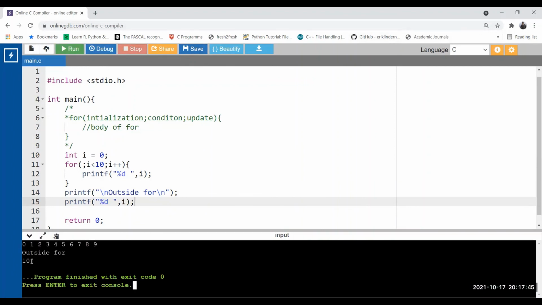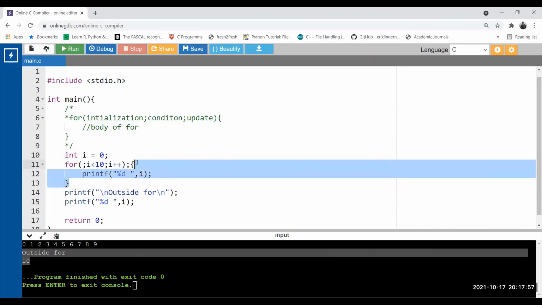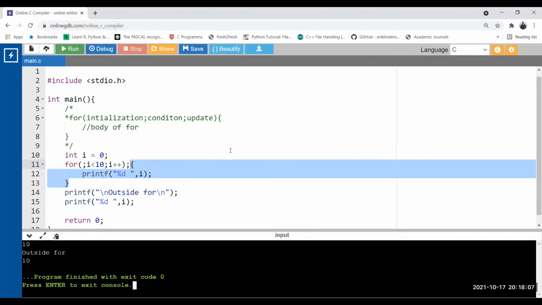Now see, outside for I get 10. So earlier I put this semicolon here. We were expecting that this line would be executed 10 times because we are using blocks here. But because of the semicolon, these blocks are not considered part of the for loop. It is outside of the for. Now see what it is doing. It prints 10, again outside of for.